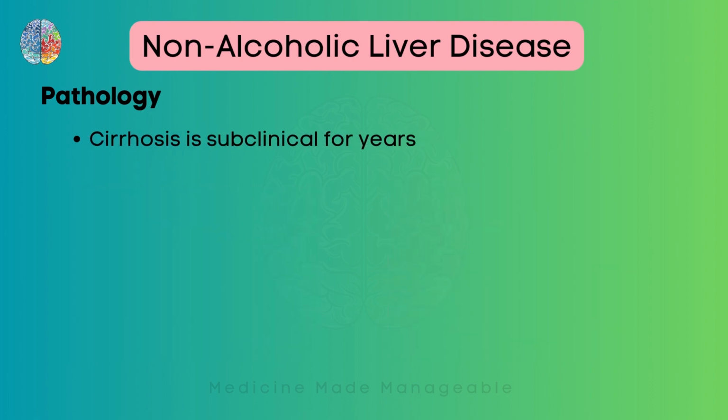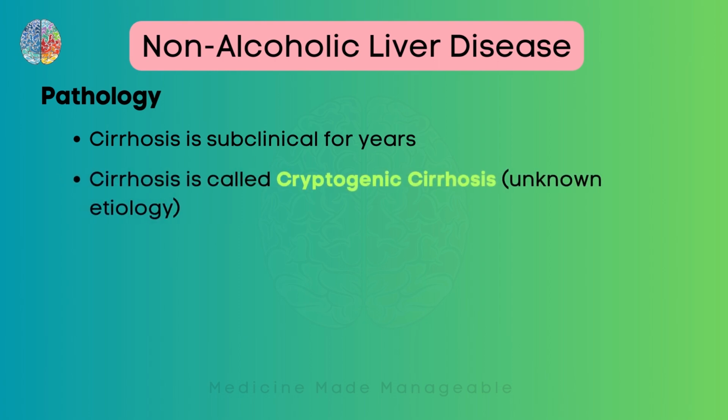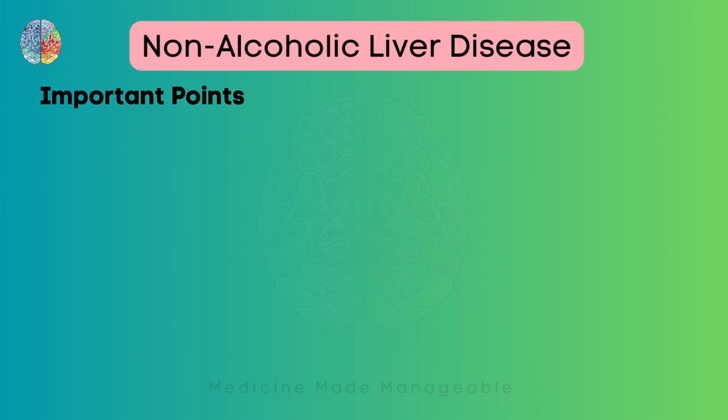It takes very long to develop symptoms of this disease, which is why the cirrhosis is subclinical. The cirrhosis is also called cryptogenic cirrhosis because the etiology is unknown. Coming to our last part of the video, a few important points that you should remember. In this case, the ALT to AST ratio is more than 2. It is very important to note this because in alcoholic liver disease, it was exactly opposite. The AST to ALT ratio there was more than 2.